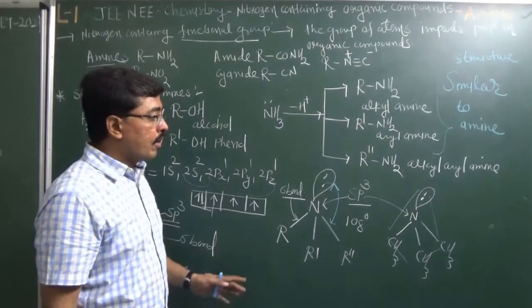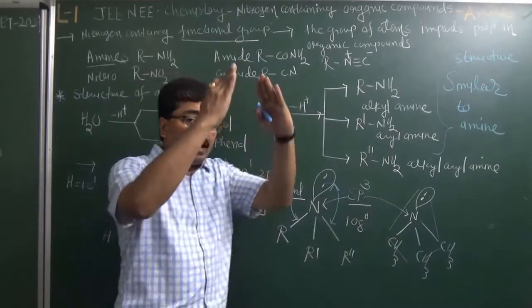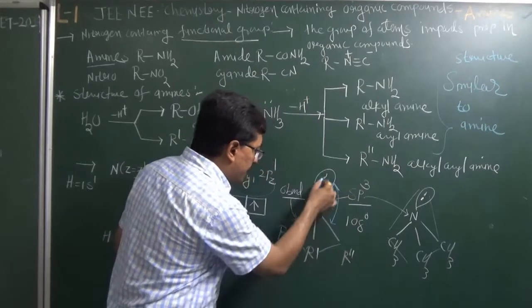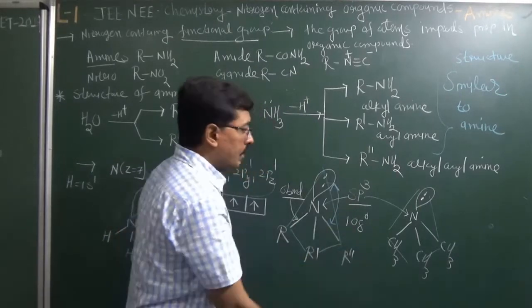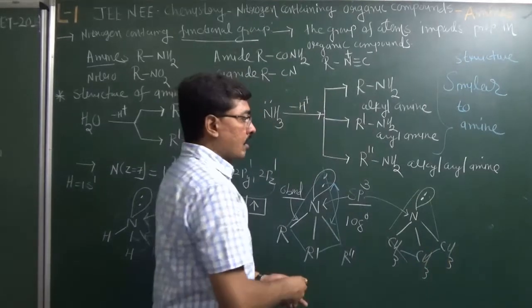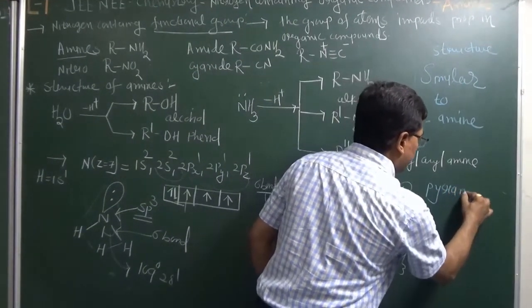Now you can observe that the structure of this amine compound is just like a pyramidal shape. You can observe these things. One type of pyramid is created. So in amine compounds, the structure of all amine compounds is pyramidal.